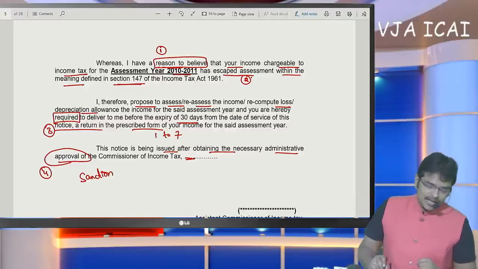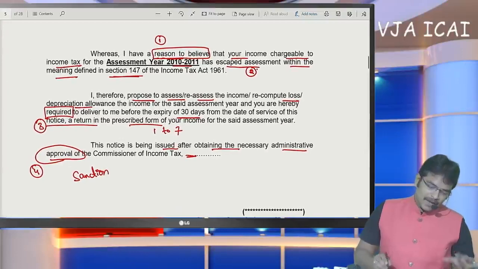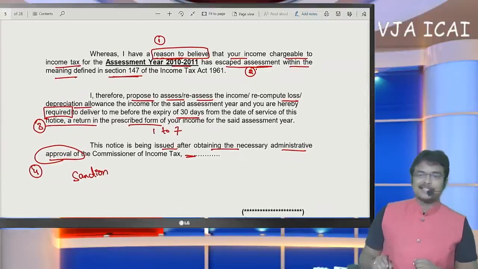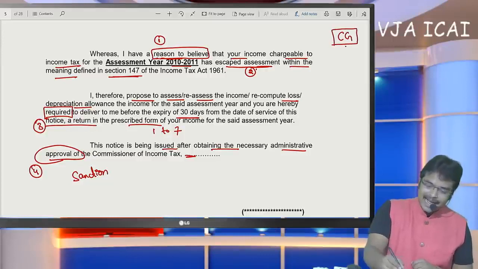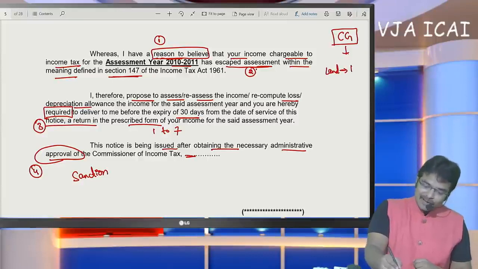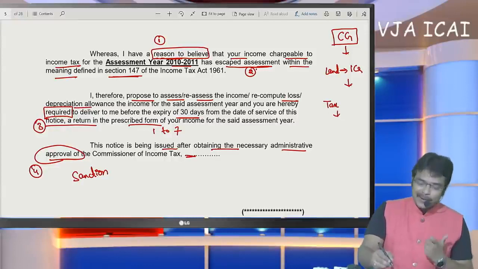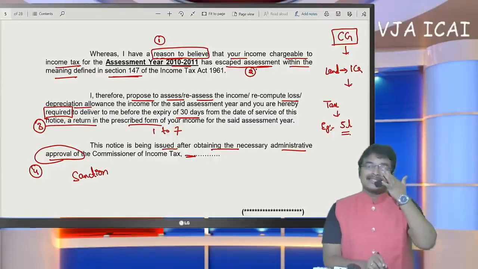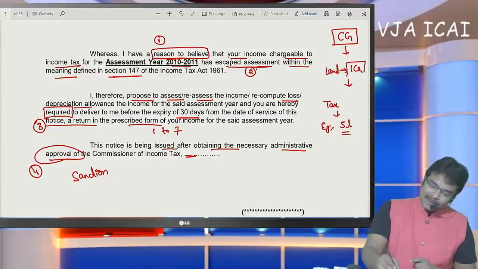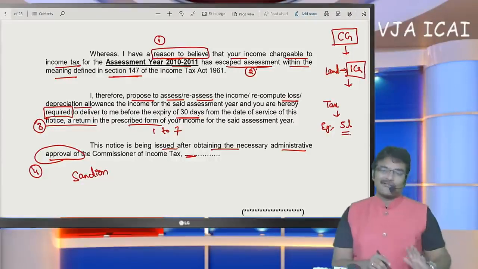First thing, I am going to specify to you that your income chargeable has escaped the assessment. Actually, the SSE has not offered the income under the head capital gain. A normal vacant land is sold for 1 crore. After computing capital gain, the long-term capital gain tax would come to around, for example, 5 lakhs. For example, tax payable is 5 lakhs. In this case, the SSE has not disclosed this long-term capital gain at all in his return of income.